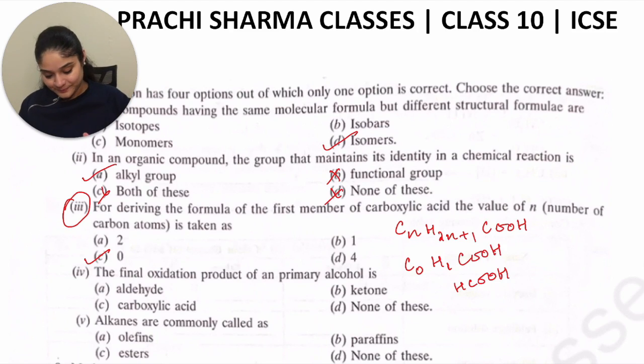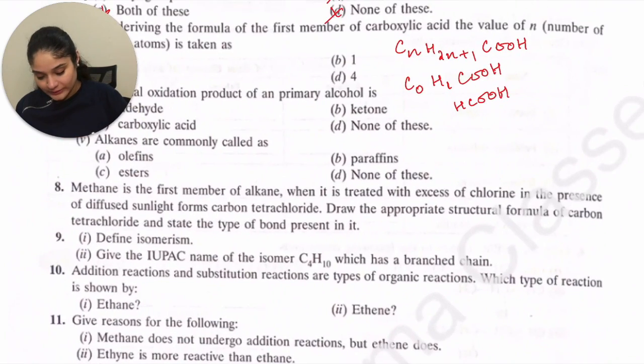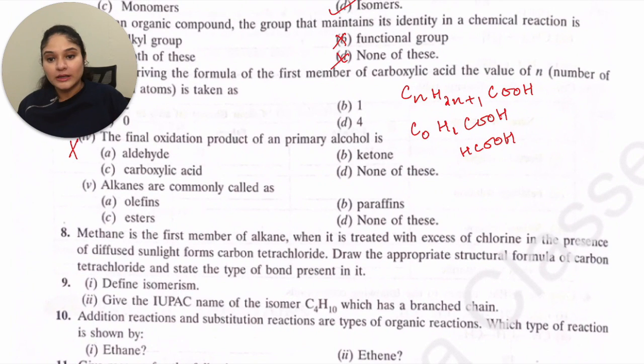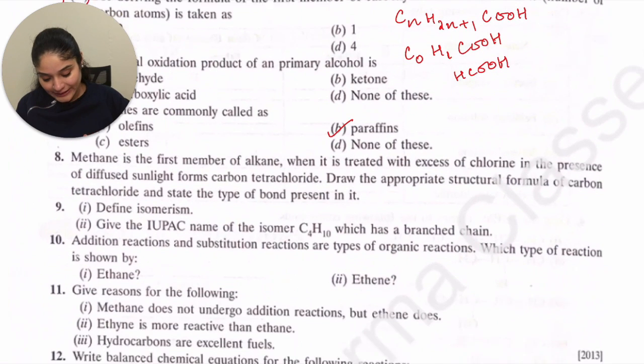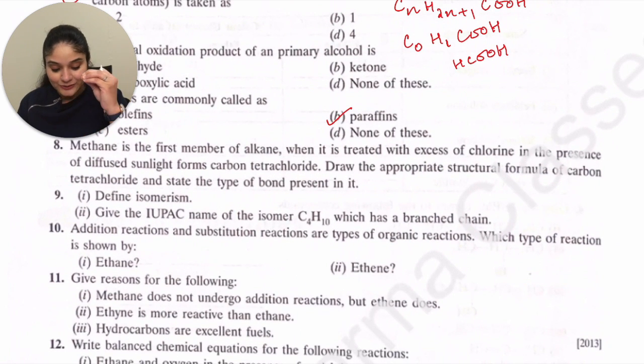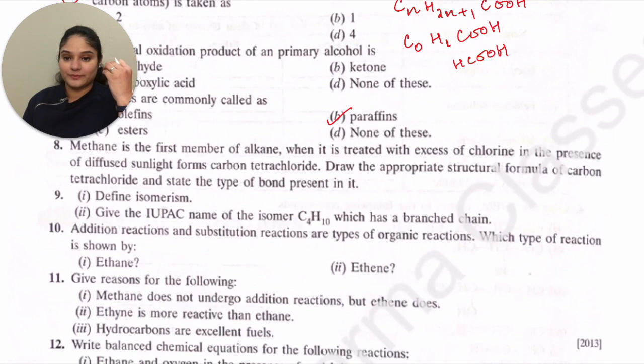Now the fourth one is not in the syllabus. Then the next is alkanes are commonly called paraffins. Okay, they are commonly called paraffins. Now let's move on to the 8th question. Methane is the first member of alkane. When it is treated with excess of chlorine in the presence of diffused sunlight, it forms carbon tetrachloride. Draw the appropriate structural formula of carbon tetrachloride and state the type of bond present in it.